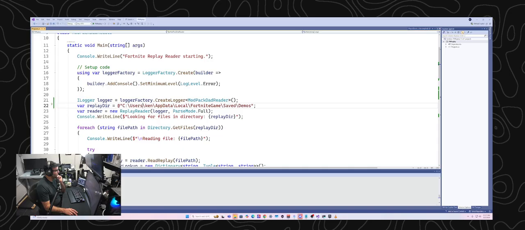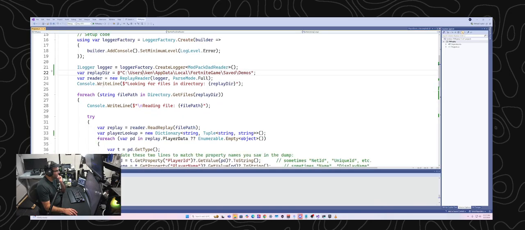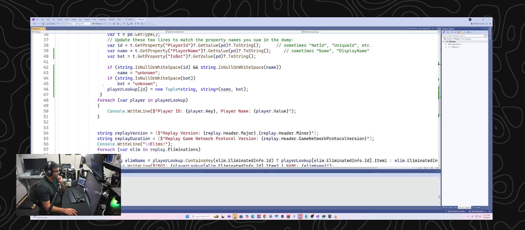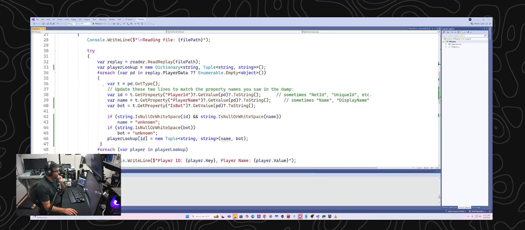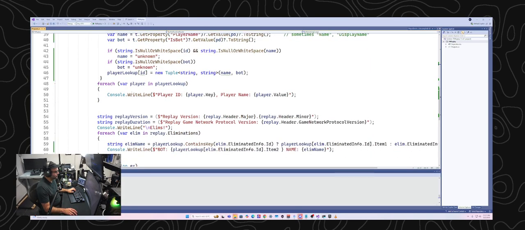I was trying to think about what to do next, so if you have any ideas, let me know. One of the things I wanted to do is add a little bit of a GUI to it so that you could at least select where your replay files are, and then possibly start presenting stuff in a table view. Those are a couple of the ideas I had.